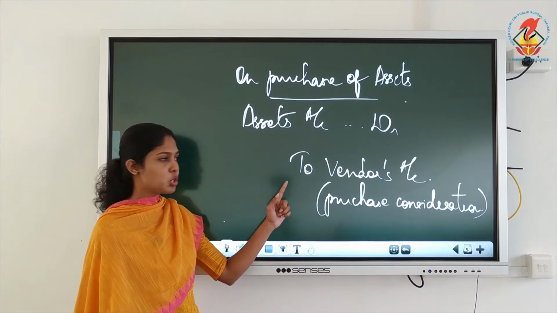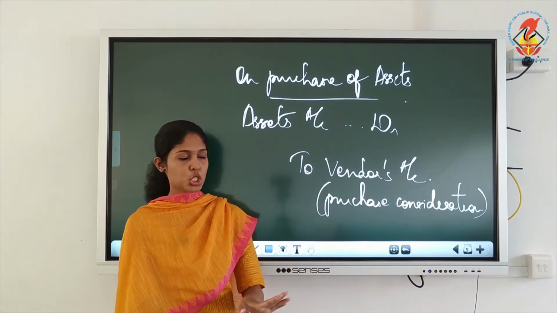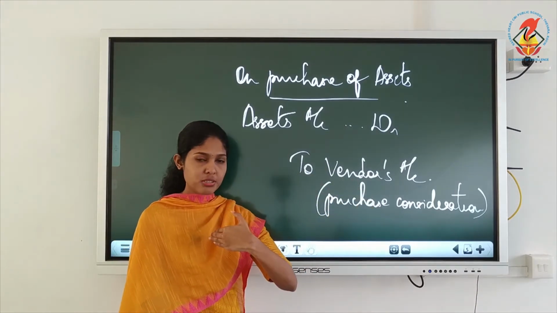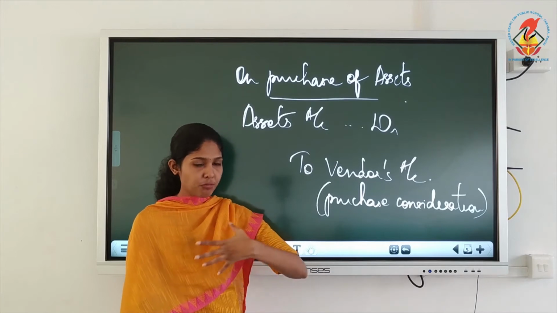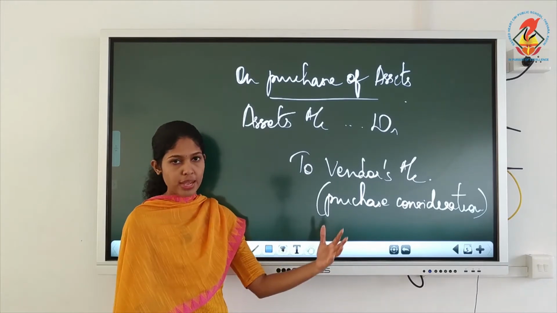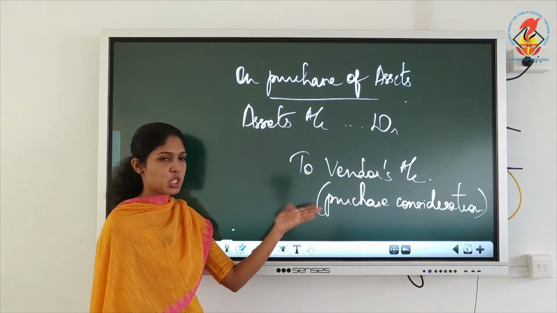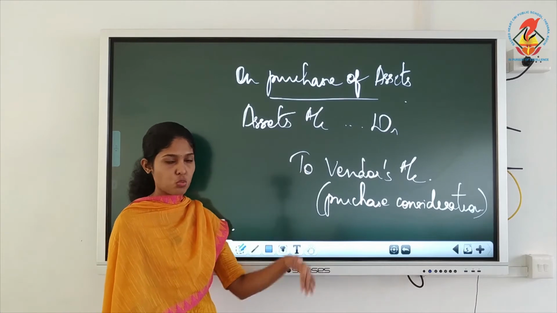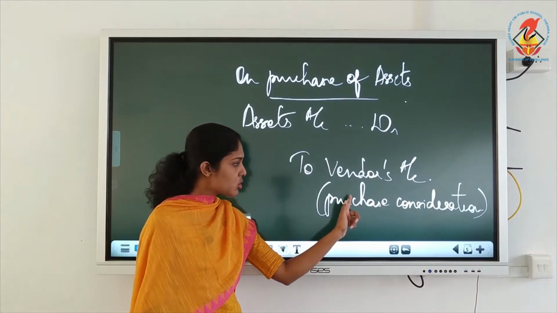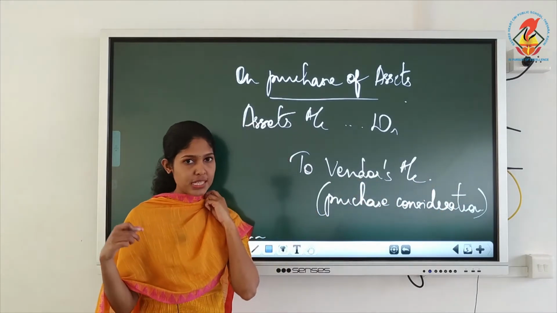Why did we write to vendors? Anyway, you can't write to cash because we are not paying them cash. Vendors are our creditors to whom we have to pay. We have to pay some amount to the seller or the vendor. That is why they are being credited. In the next entry, we will issue them shares. So two separate entries we are writing. Assets account debit to vendors account, and always vendors account must be written with the purchase consideration.